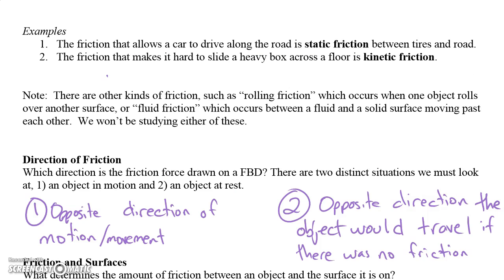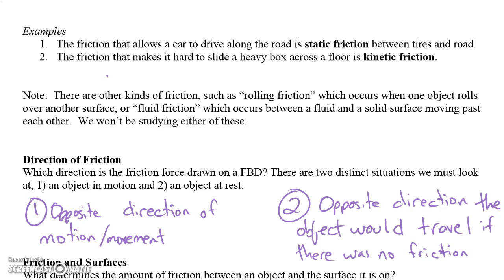So that's exactly what we have written here. For an object in motion, the friction is opposite the direction of that motion, and if that object is at rest, friction is opposite the direction the object would go if there was no friction.